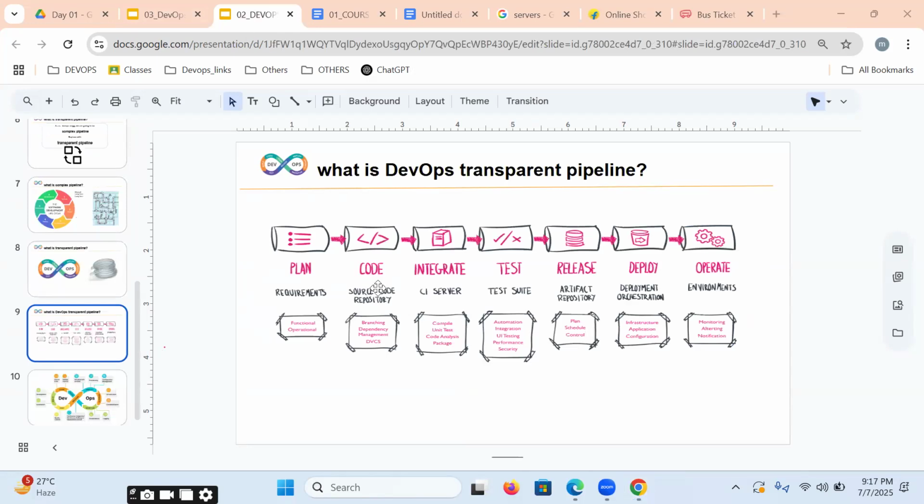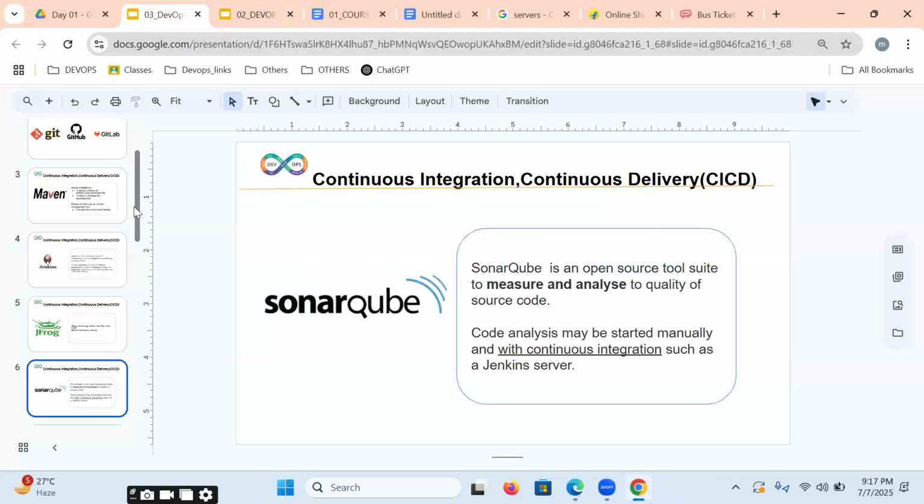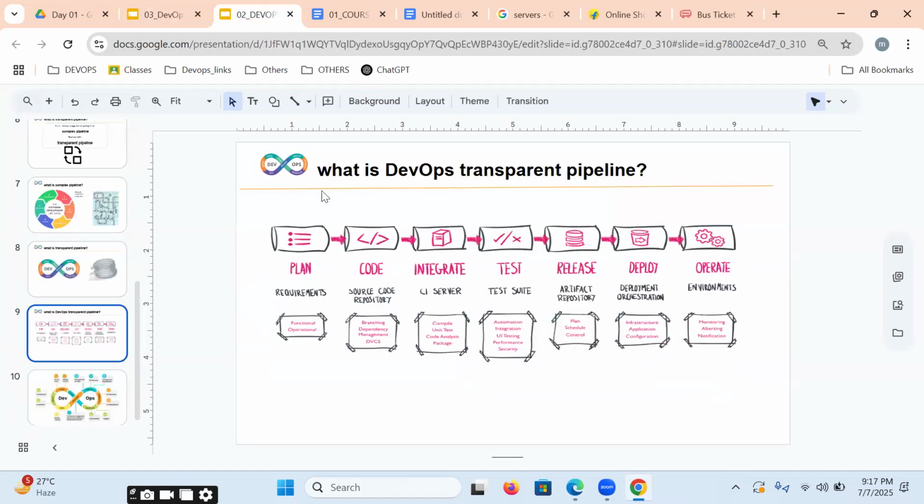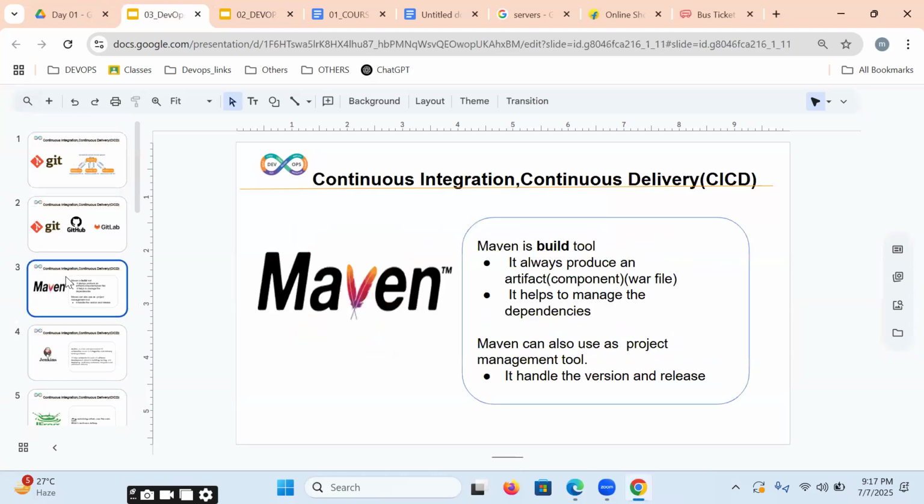Okay. First, let us understand Git. Git is a version control. By using Git, each and every developer's lines of code, as a DevOps engineer, we are going to maintain as source control, version wise, branch wise, module wise. Once all developers' lines of code are maintained, we need to execute that code. We need to build the project, and build and deliver. For that, first we need to do the build.